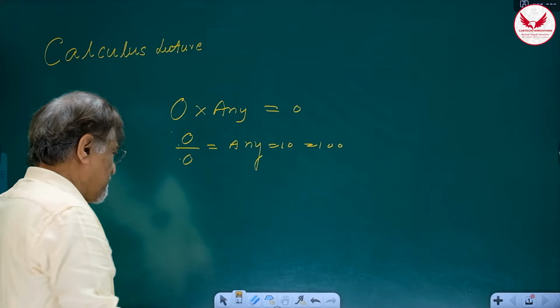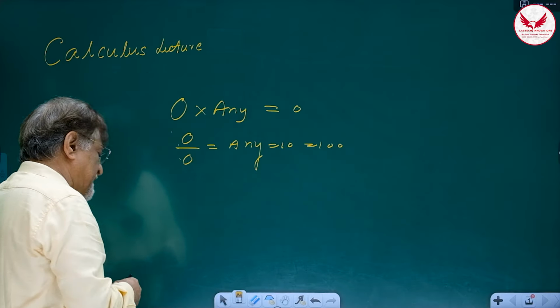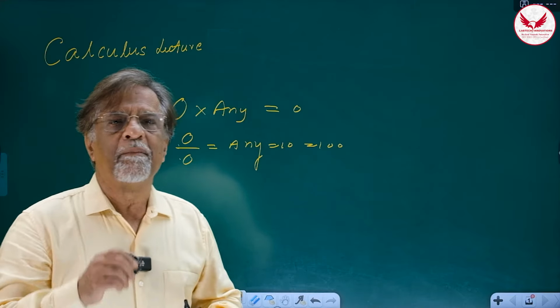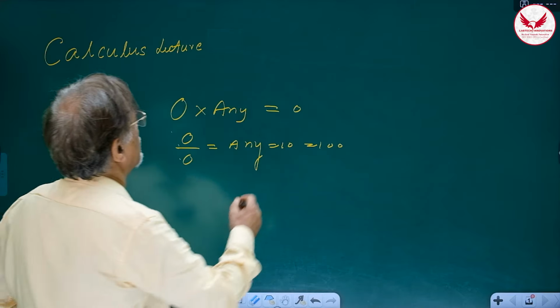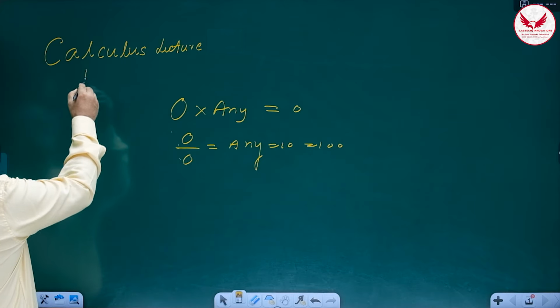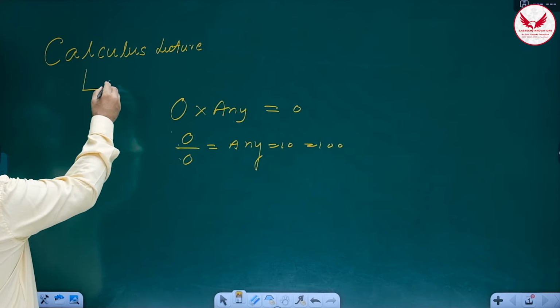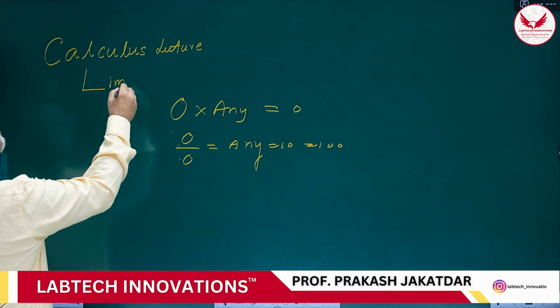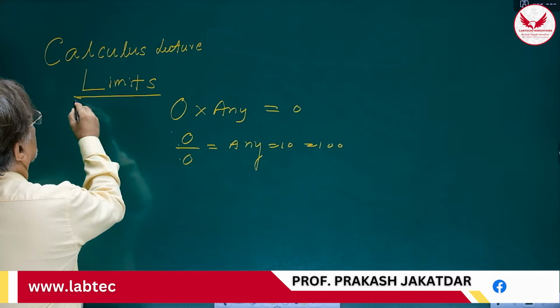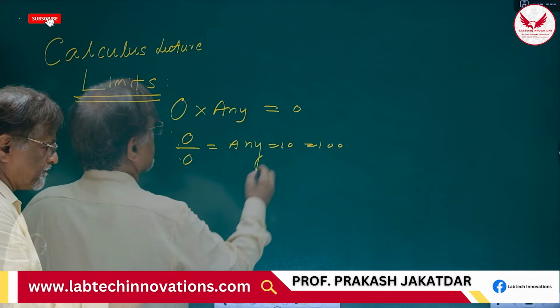Now, he introduced one very fantastic concept, and that concept is called limits. Okay? So, today's lecture is all about limits.